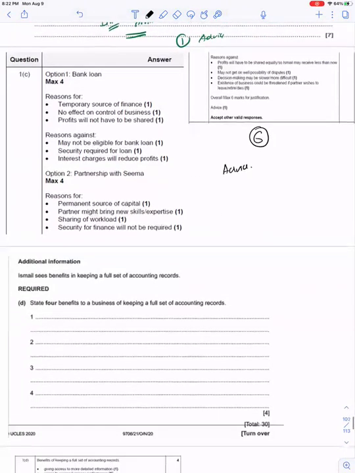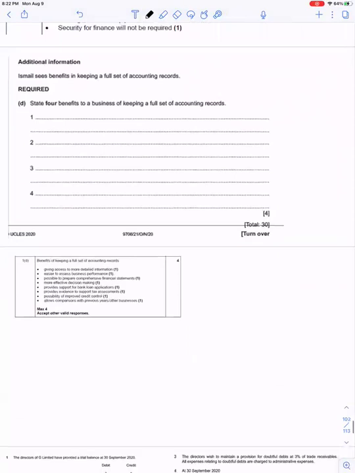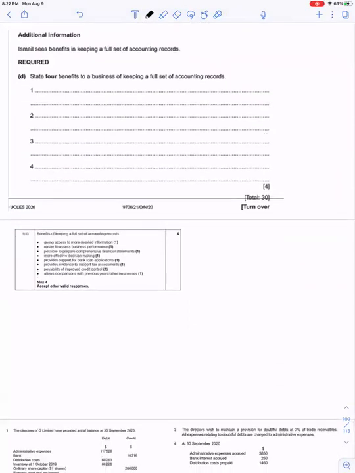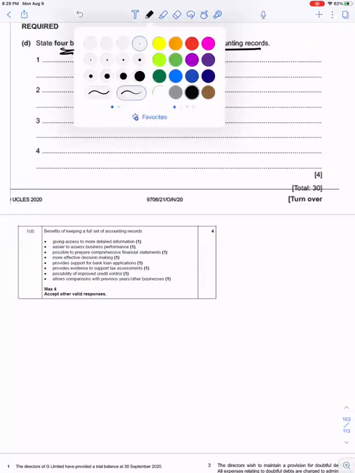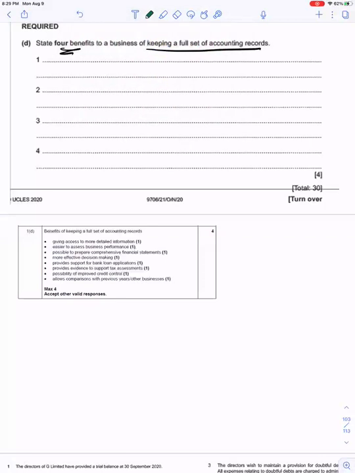Okay, let's go to the next question. I want you all to answer along with me. Ismail sees benefit in keeping a full set of accounting records. State 4 benefits of keeping a full set of accounting records. What are the benefits of keeping a full set of accounts? One benefit is it is easier to assess the business performance.